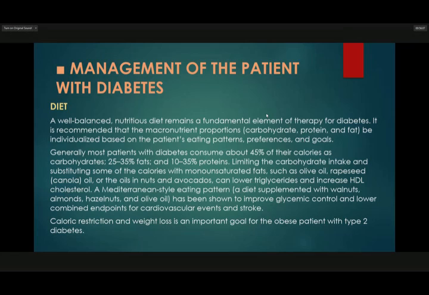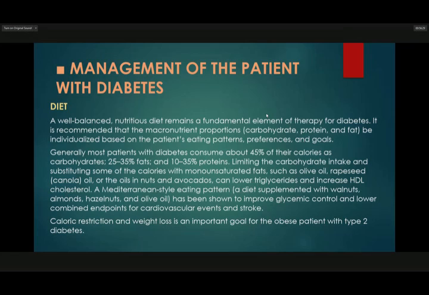Generally, most patients with diabetes consume about 45% of their calories as carbohydrates, 25 to 35% as fats, and 10 to 35% as proteins.